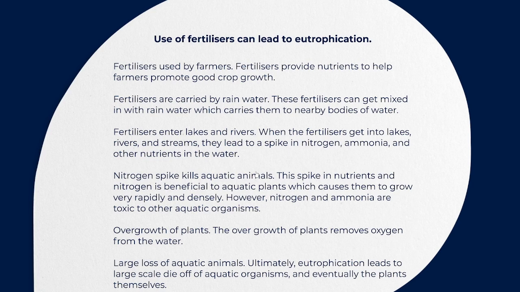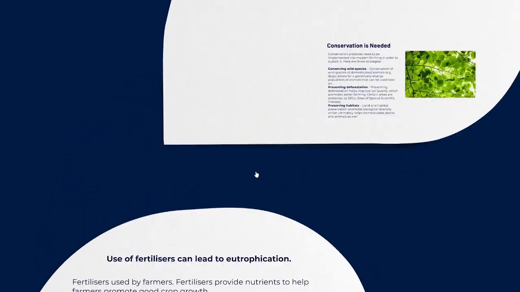Overgrowth of plants removes oxygen from the water. I just told you guys that when oxygen is less available, of course, the animals present inside the water will get less oxygen and therefore eventually might die. So this also causes a decrease in biodiversity. This is all due to human effect.